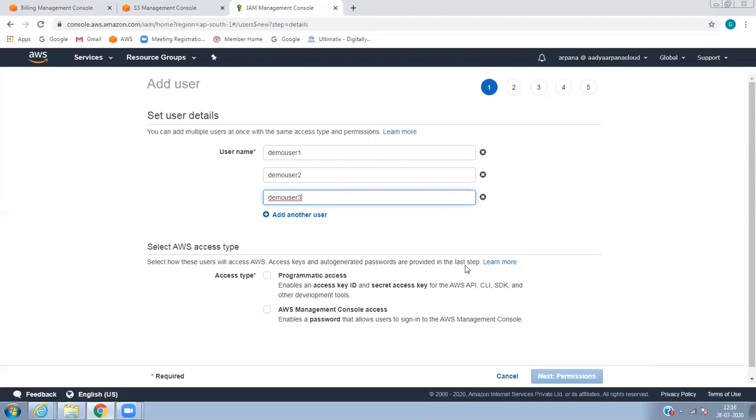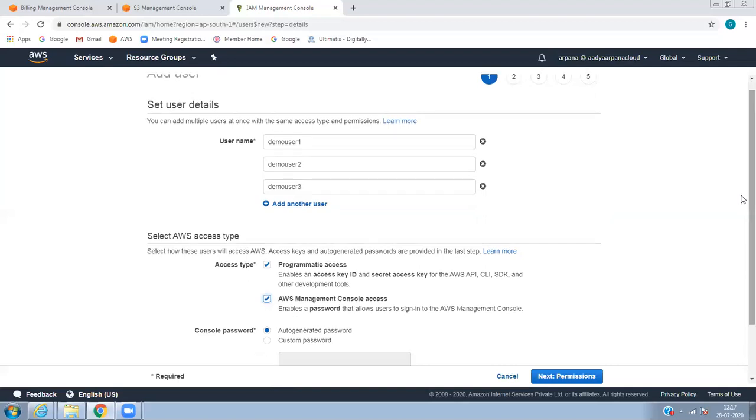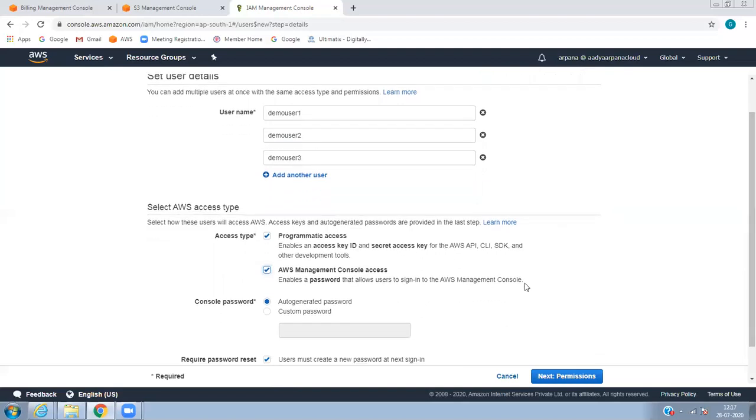Whatever you're giving, you can give to all three users. If you want to give an individual user only programmatic access or only management access, then you have to create them individually. So in this case, I'm giving all the access. Let's do the CLI later, which is programmatic access.